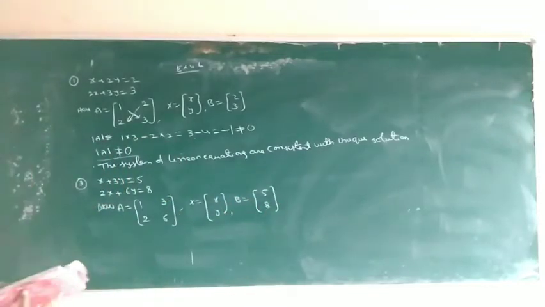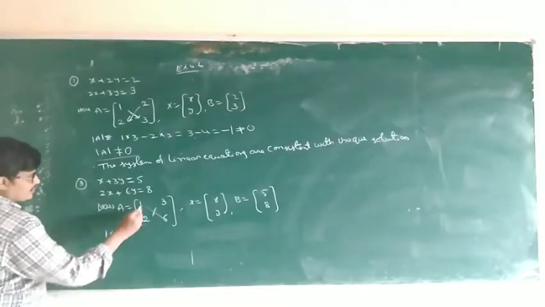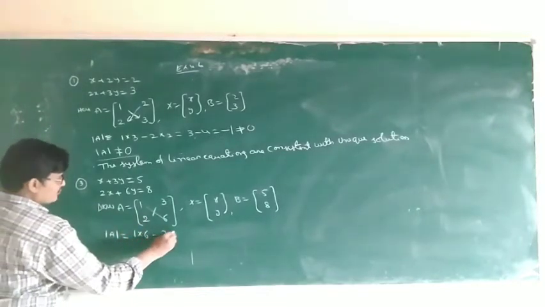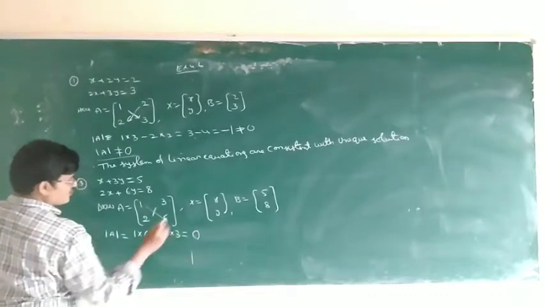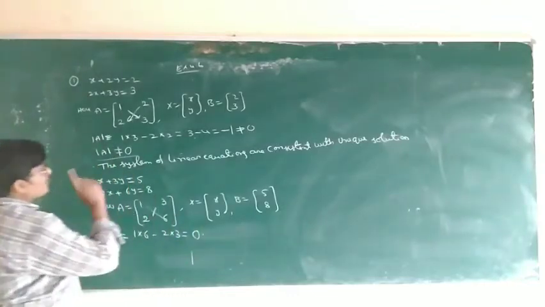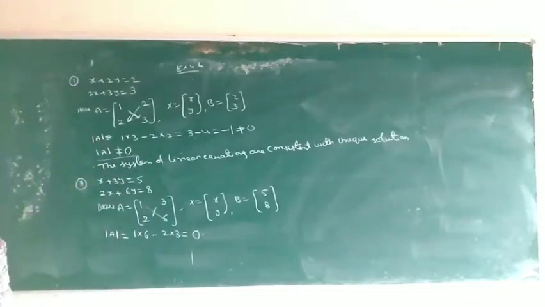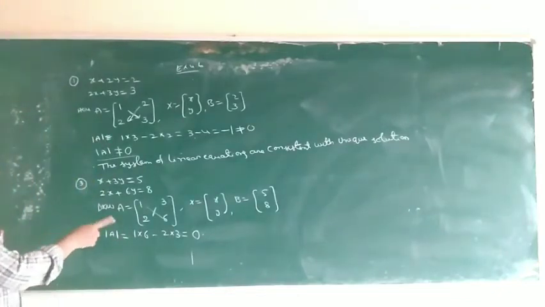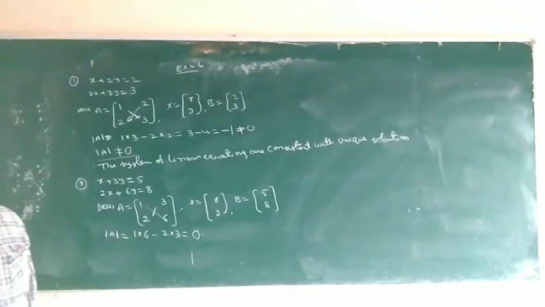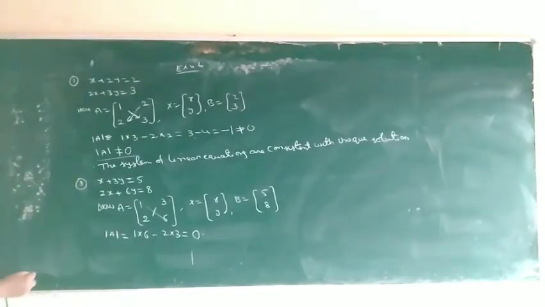First we have to find out the determinant of A. So 1 into 6 minus 2 into 3. 6 minus 6, so 0. Determinant of A not equal to 0 means 100% consistent with a unique solution. So determinant of A equal to 0 means consistent or inconsistent? Don't decide directly.